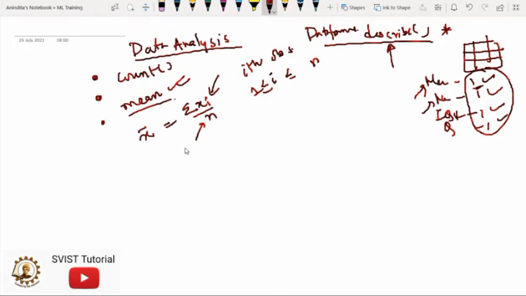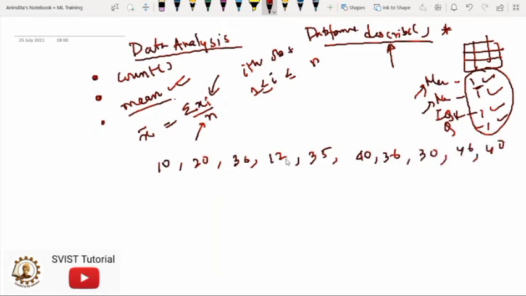In simple words, I will show you one example. Say I have these numbers 10, 20, 36, 12, 35, 40 and 36, right? And say we have some more values 30, 46, 40 like this. So first we have to find out n. N means number of observations. So we have here 10 observations.